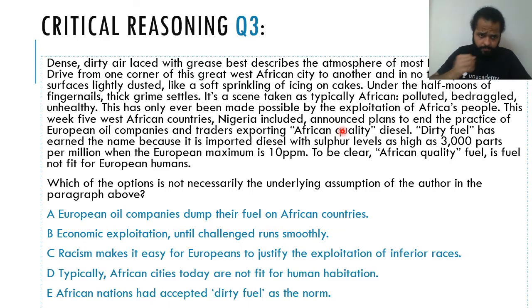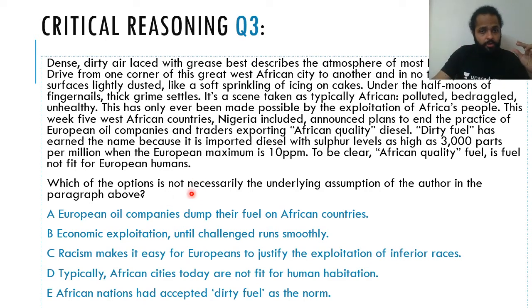Now let's go through the question. Which of the options is not necessarily the underlying assumption of the author in the paragraph above? Guys, please notice how the question is phrased. It's not very straightforward; it is a little convoluted.